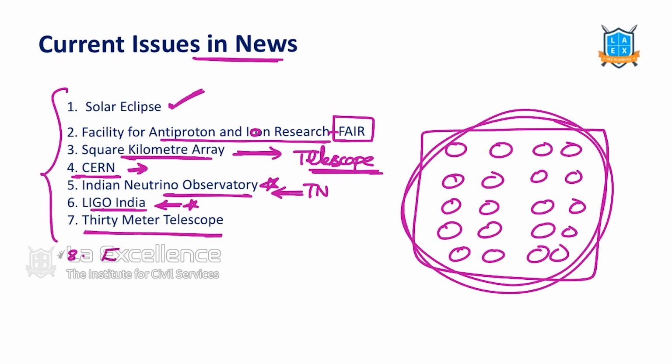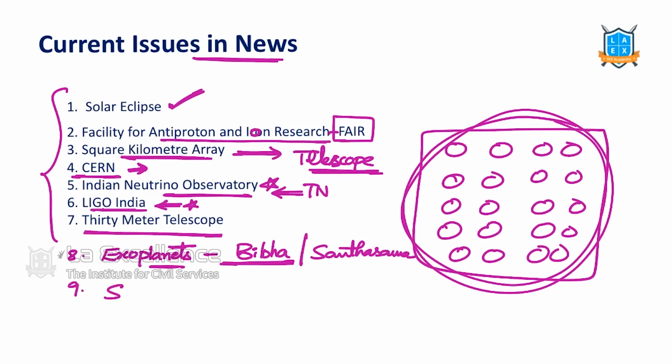Apart from all these, exoplanets we have recently found, and we named certain exoplanets after Biba. Biba is a fundamental physicist, and on her name, Biba and Santa Masa, these two were in news, so we are going to learn what they are. So exoplanets were in news. Sun and related studies are also in news.